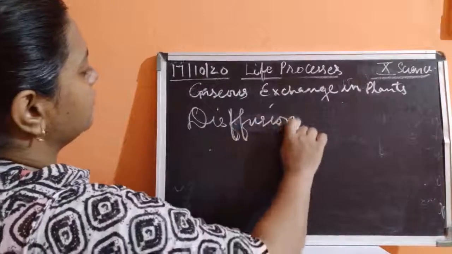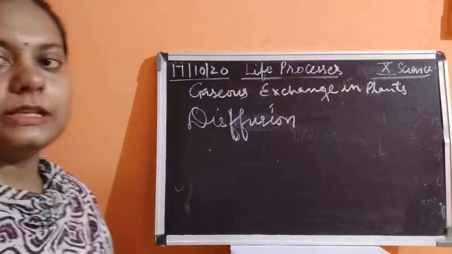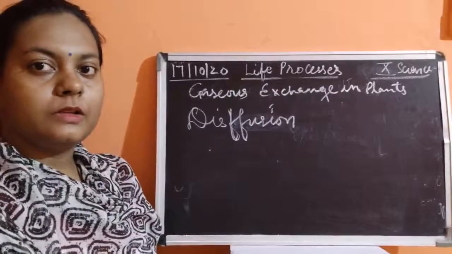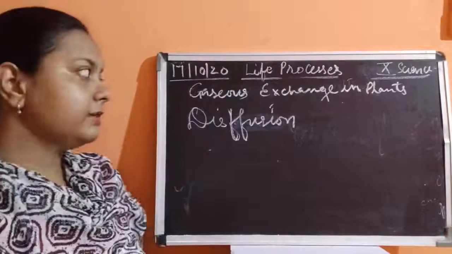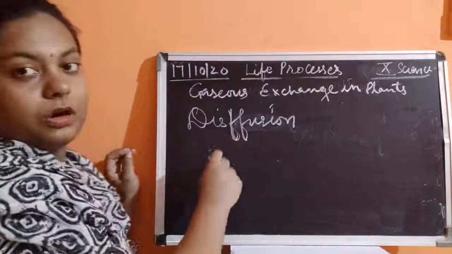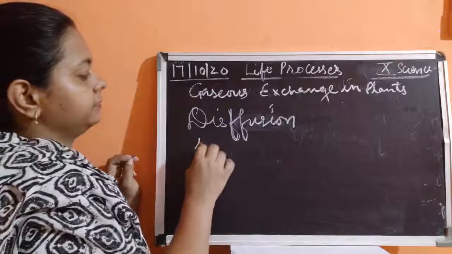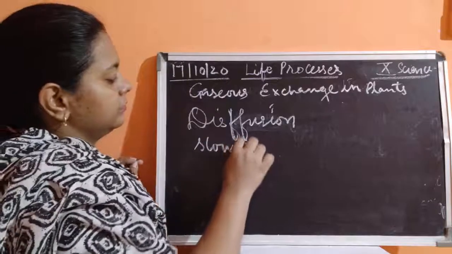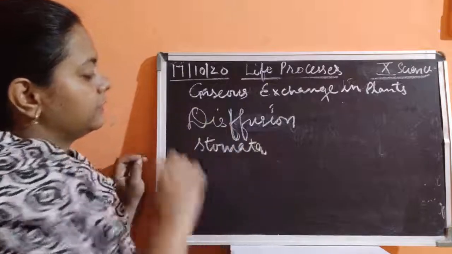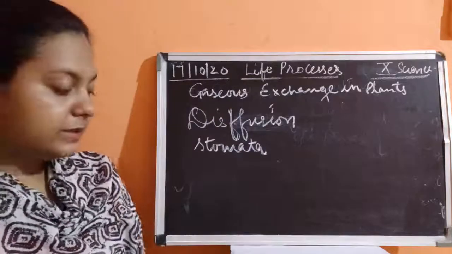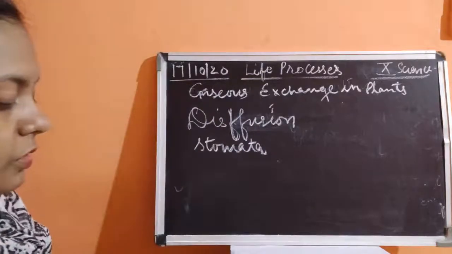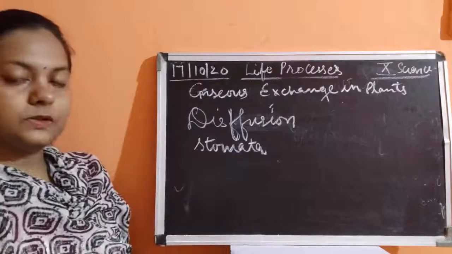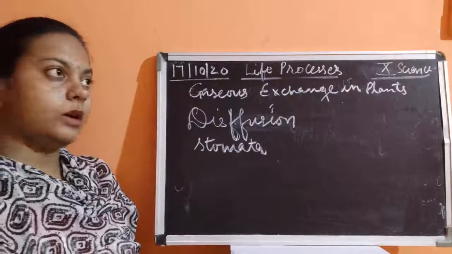This diffusion is taking place with the structure called stomata. So this tells us that plants also show respiration by the process of diffusion with a special organ called stomata.